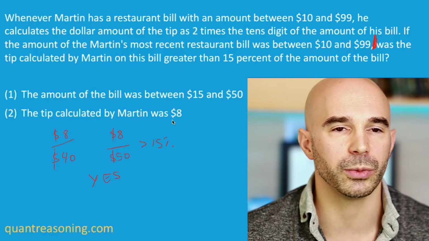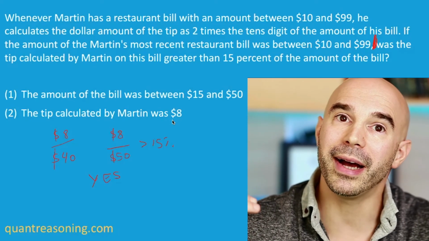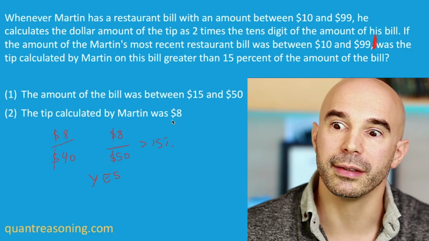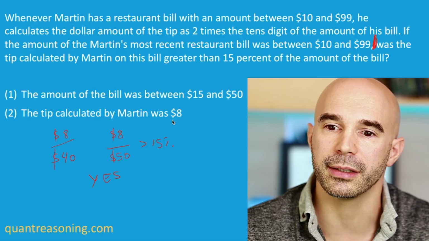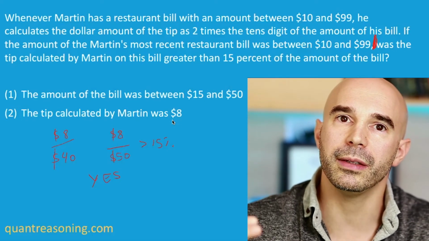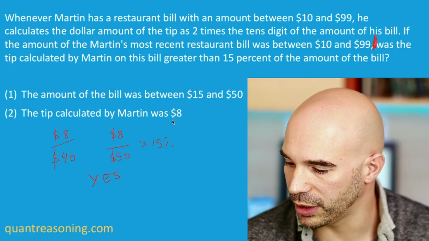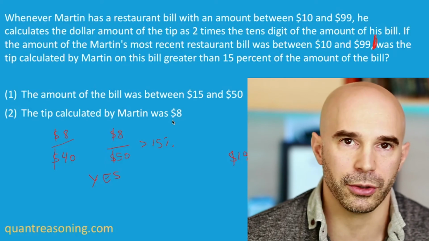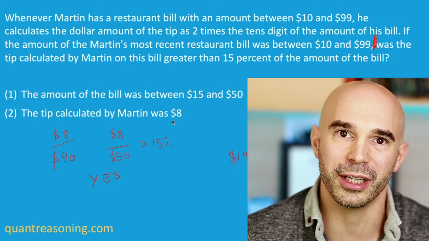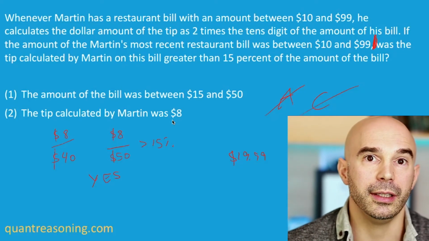How would I try to get a no with statement 1? What's going to be the easiest way to do that? I want to minimize the tip and maximize the bill, right? Because I'm trying to show that the tip could be under 15%. And the way to do that is to minimize the tip and maximize the bill. So what I would do is maximize the bill there. I'm not going to try numbers in the 40s because I already know from statement 2 that any numbers in the 40s would always lead to a yes. So I'll go to the other extreme, so something in the teens.